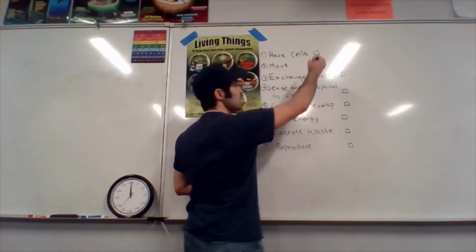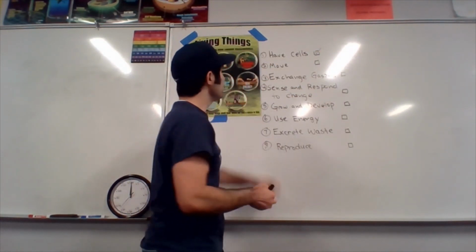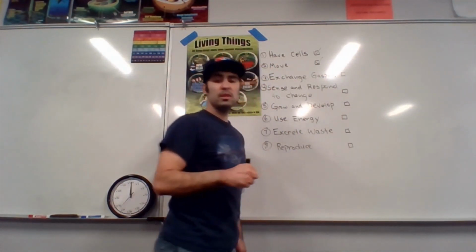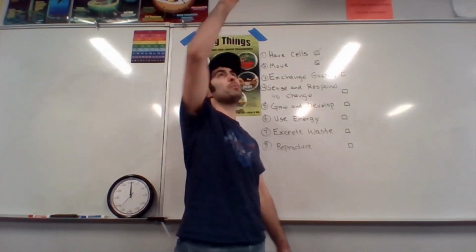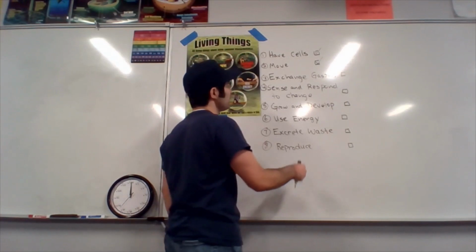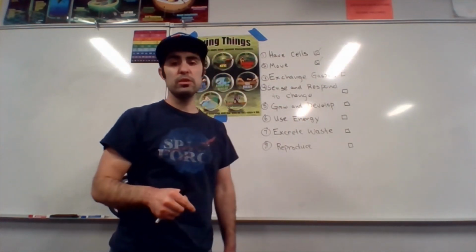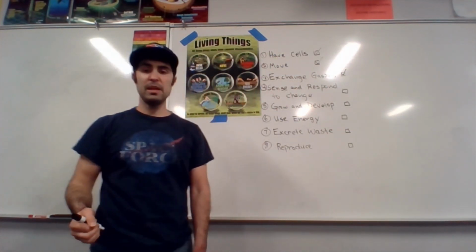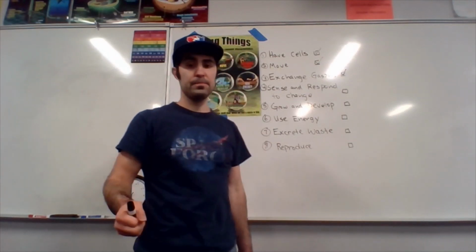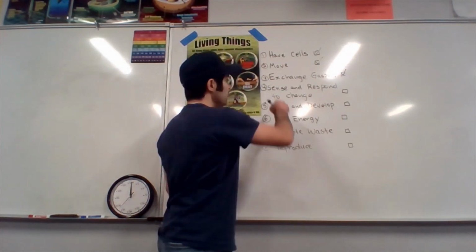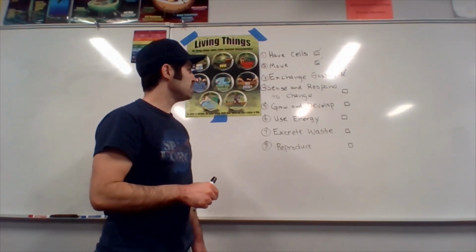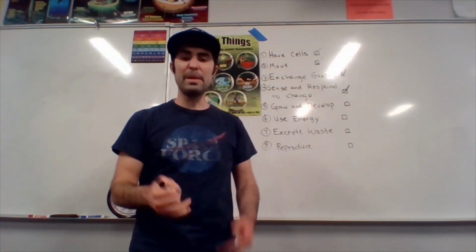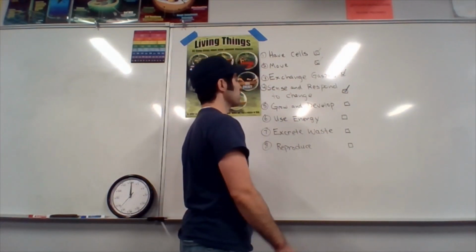All right, so do dolphins have cells? Check. Definitely have cells. Do dolphins move? Yeah, they move. They're really fast swimmers. You guys have probably been to a dolphin show where you see dolphins jumping up and touching hoops in the air. Exchange gases. Do dolphins exchange gases? They definitely do. Their cells have respiration. They breathe through the hole in their back. They sense and respond to change. If the water is getting too cold, they may swim to a warmer current or warmer climate.